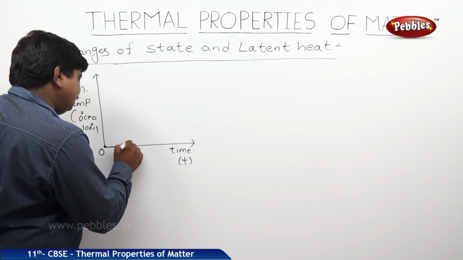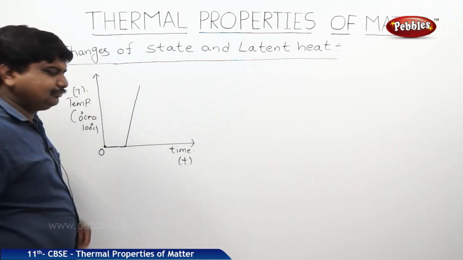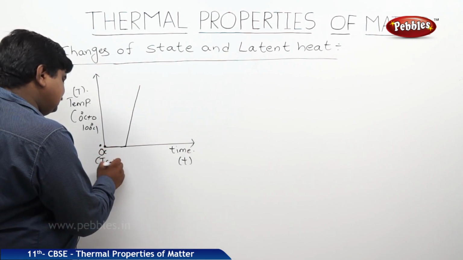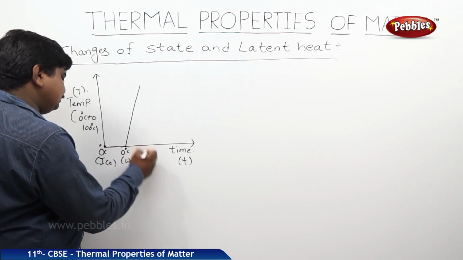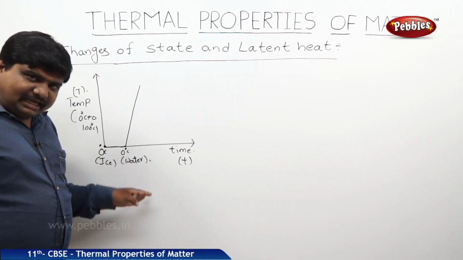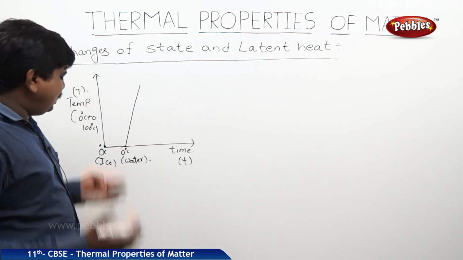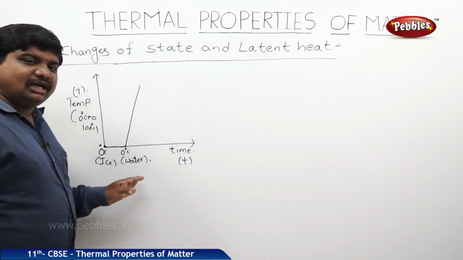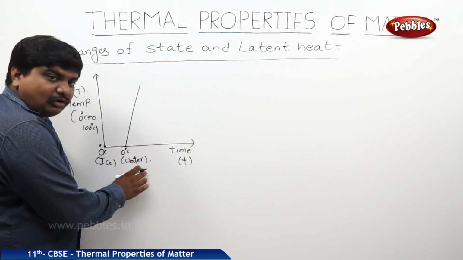This is 0 degrees Celsius ice, and this is 0 degrees Celsius water. The heat energy we supplied to ice to convert it to water will be absorbed by the molecules in the ice, nothing but the solid form. After the whole energy has been supplied and gained by each molecule, then it converts to water. So, at 0 degrees Celsius, we can expect the water state also.